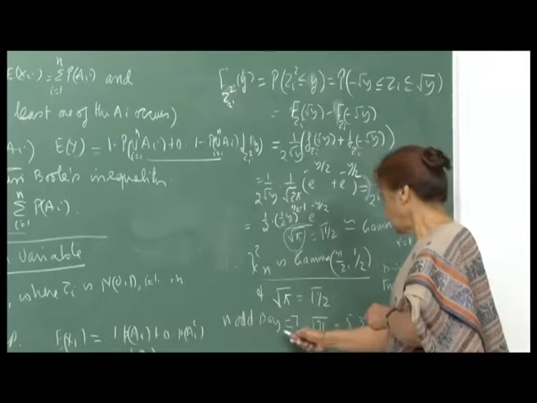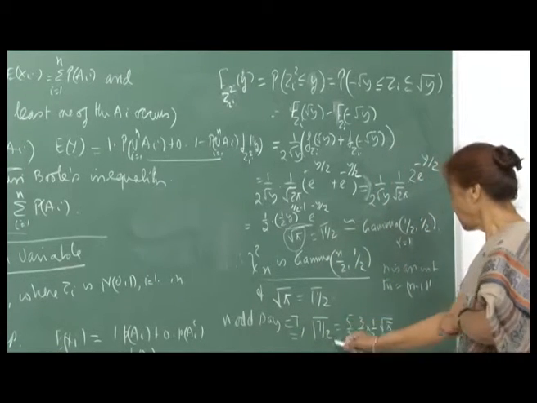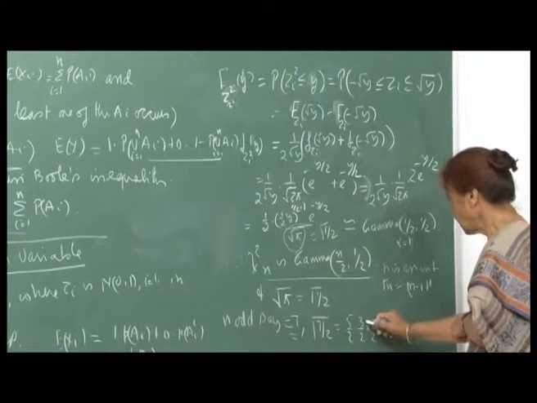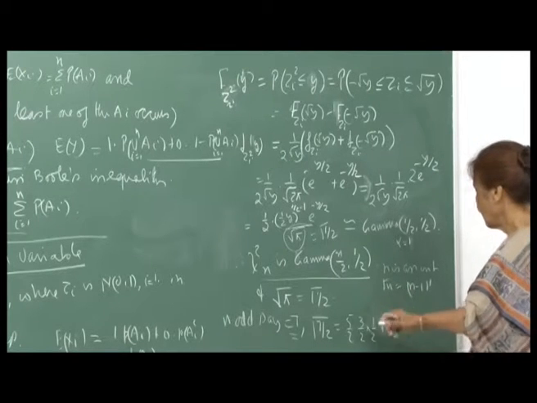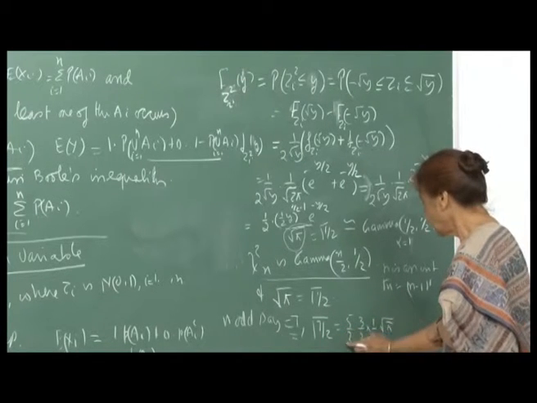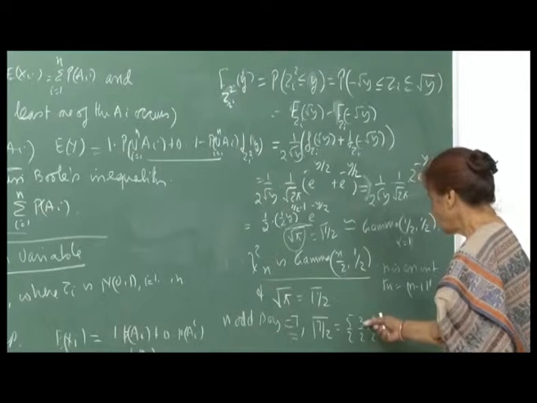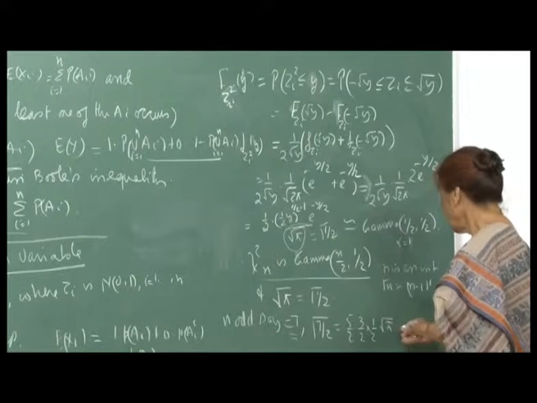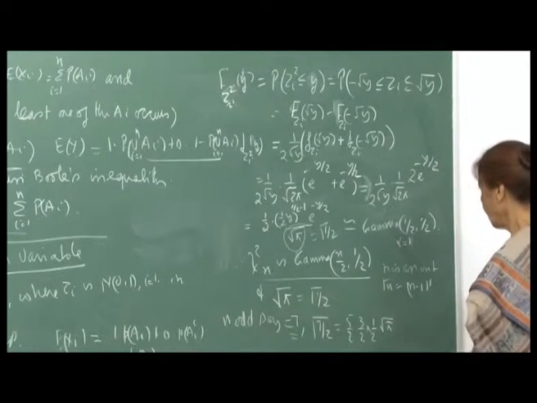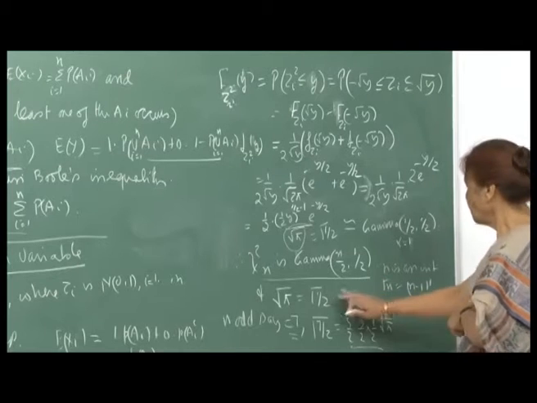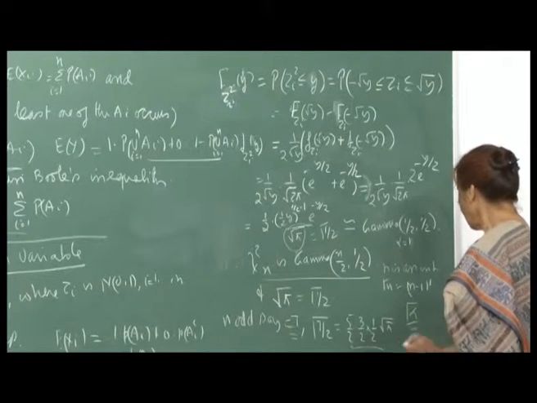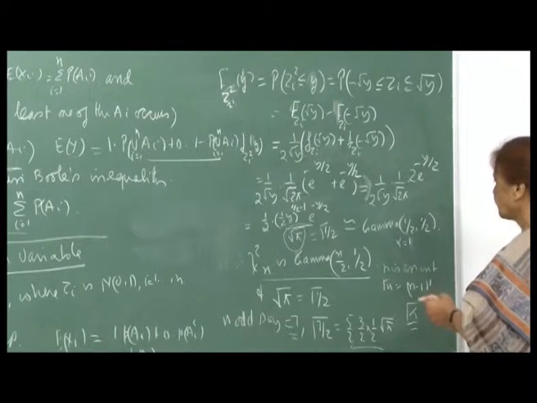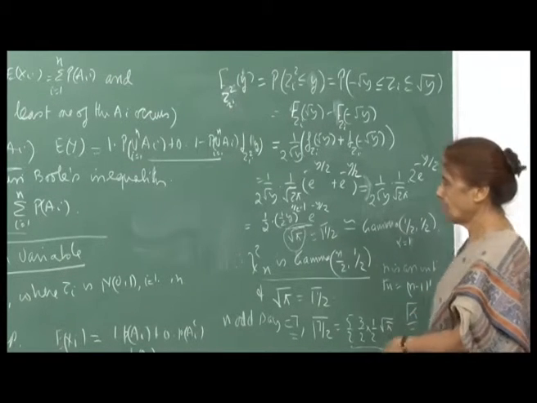So, for example, if n is 7, then gamma of 7 by 2 will be 5 by 2 into gamma 5 by 2, which will be 3 by 2 into gamma 3 by 2, and then that will be half, gamma half, which is root pi. So, this is how you can compute. Therefore, now you can compute this for all values of alpha, integer or non-integer, right. Okay. So, this was an application.